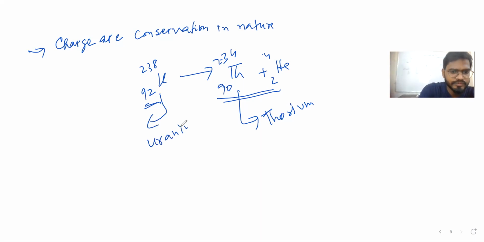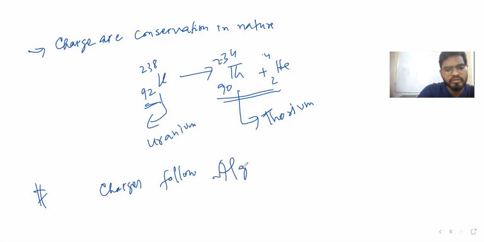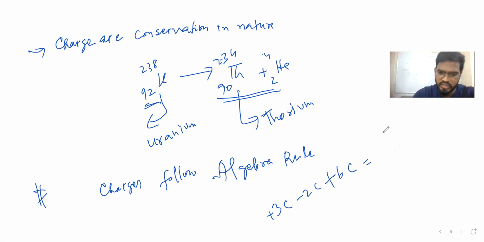Next property: charges are conservative in nature. Next we can say charge follows the algebra rule. Plus 3 coulomb of charge, minus 2 coulomb of charge, plus 6 coulomb of charge is going to be 7 coulomb of charge. That's it. That is the algebra rule. Okay, now we have a little idea of what is charge.